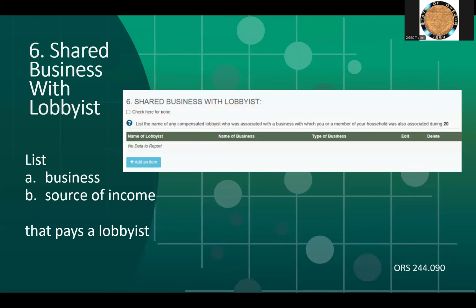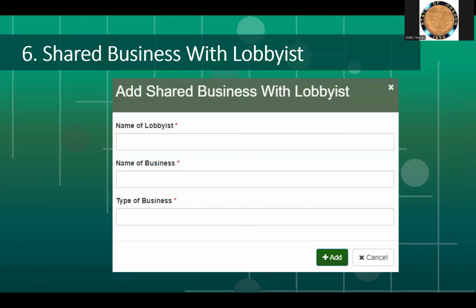So back to question 6 on the report. You will list any business in questions 1A, 1B, or source of income that meets the definition of a business that you or your household members are associated with that also paid a lobbyist in 2024. For example, I work for a small hazelnut farm. How do I find out if the farm has paid a lobbyist? You can do a public records search on OGEC's website. You are asked to give the name of the lobbyist, the name of the business, and the type of business.